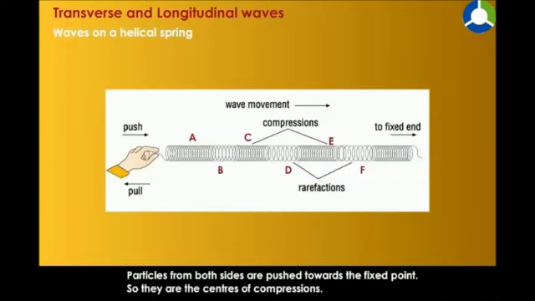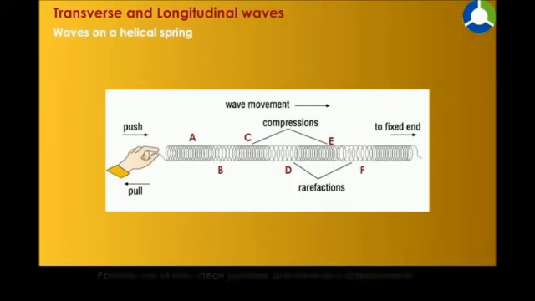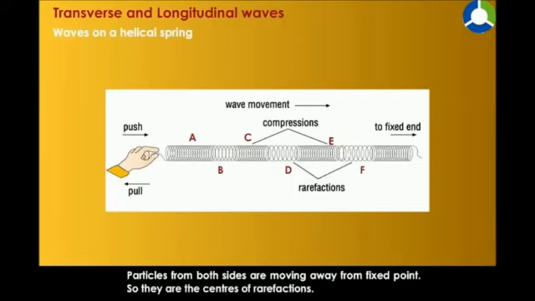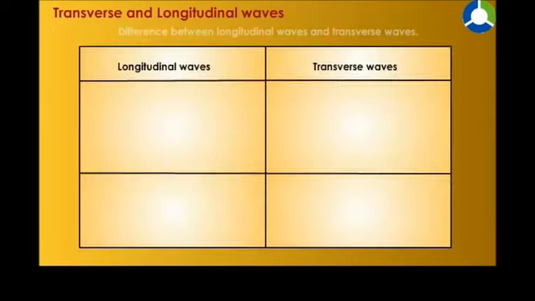Particles from both sides are pushed towards the fixed point. So, they are the centers of compressions. Particles are at their mean positions and have zero displacement. Particles from both sides are moving away from fixed point. So, they are the center of rarefactions. Particles are at their mean positions and have zero displacement.